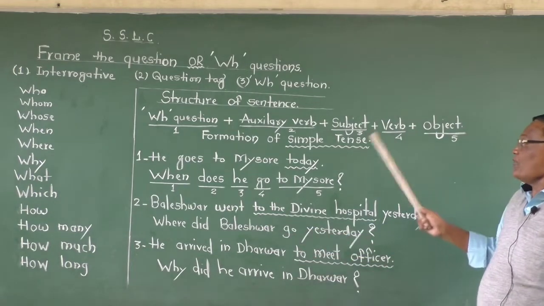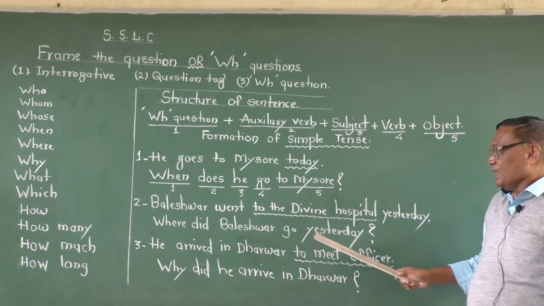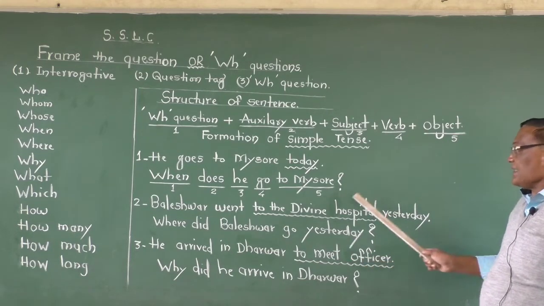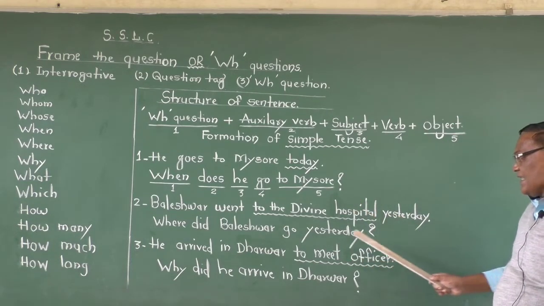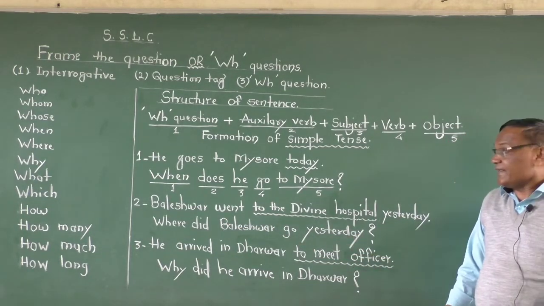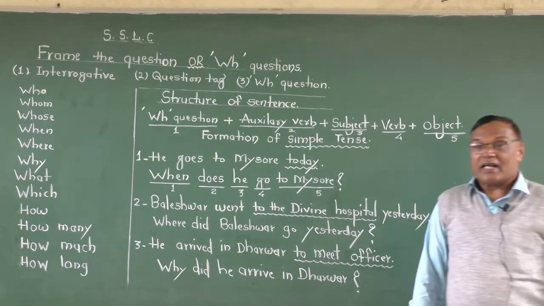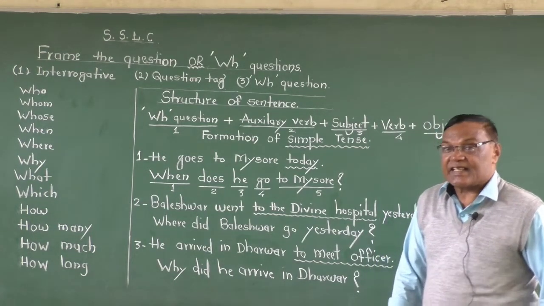"Went." Make it the present tense of the verb, "go." "Yesterday," as it is you write. What is the sentence formation here? Where did Baleshwar go yesterday? Where did Baleshwar go yesterday?